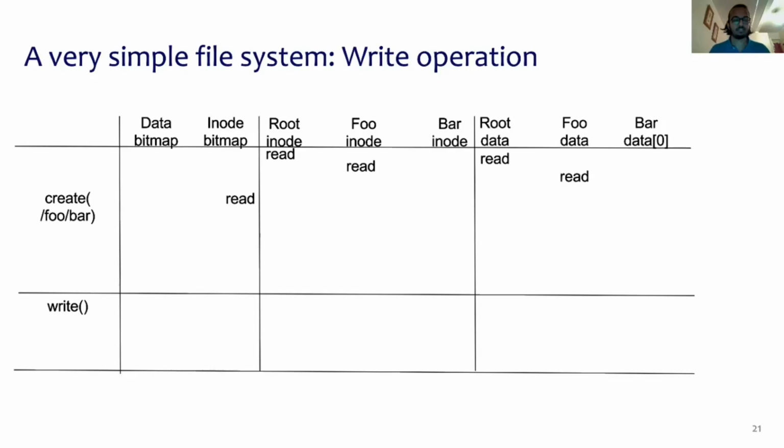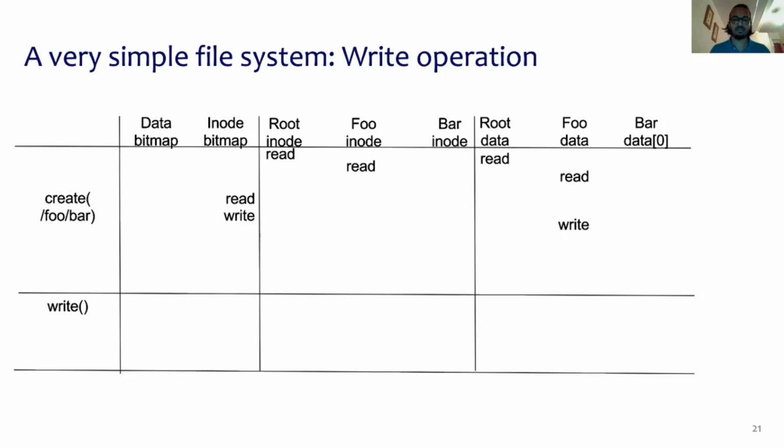And then next we read in the inode bitmap. In this case, since we're creating a new file, we need to figure out which inode is free. Hence we read in the inode bitmap to figure that out. And then we write to the inode bitmap after we choose one free inode for our file named bar.